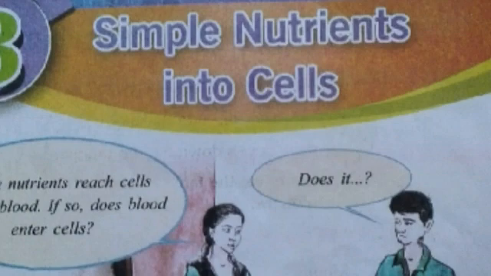Our food is converted to simpler nutrients like amino acids, glucose, fructose, galactose, fatty acids and glycerol. These are the simpler nutrients. Then these simpler nutrients reach the cell. When they reach the cell, energy is released from the cell.